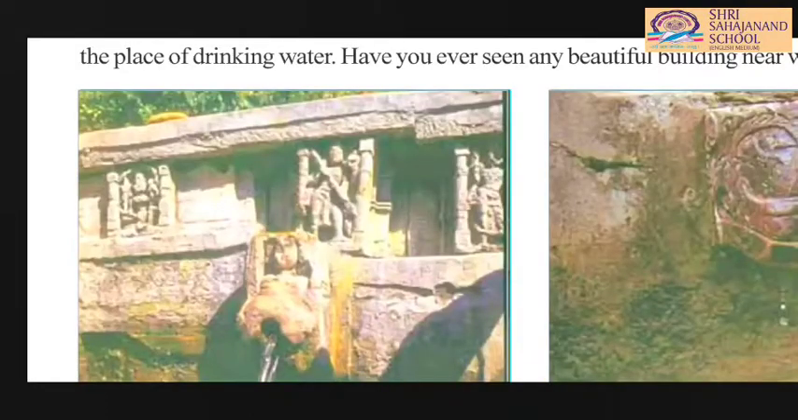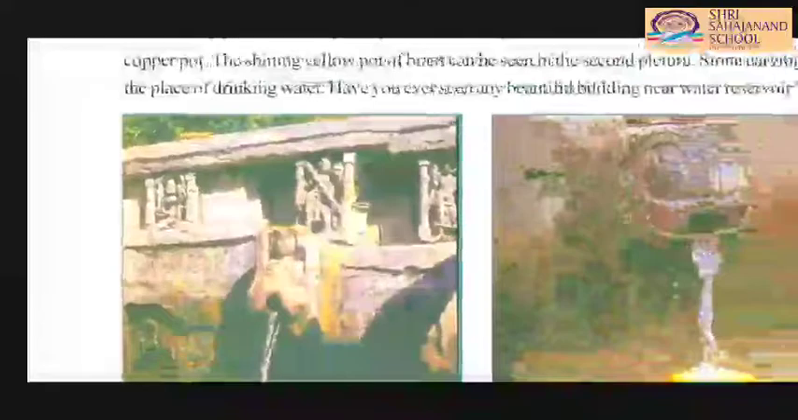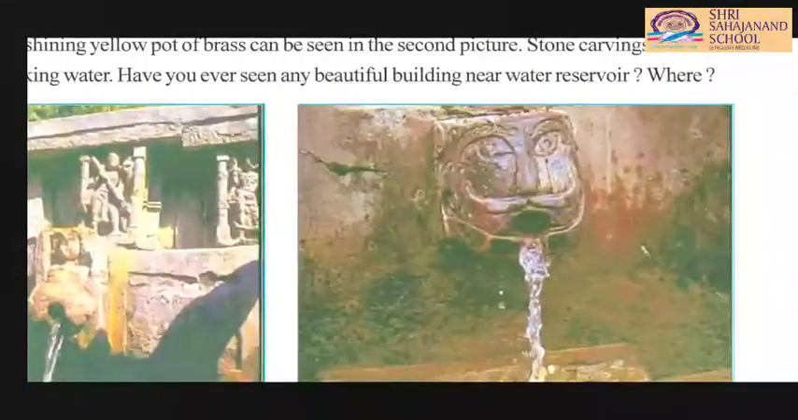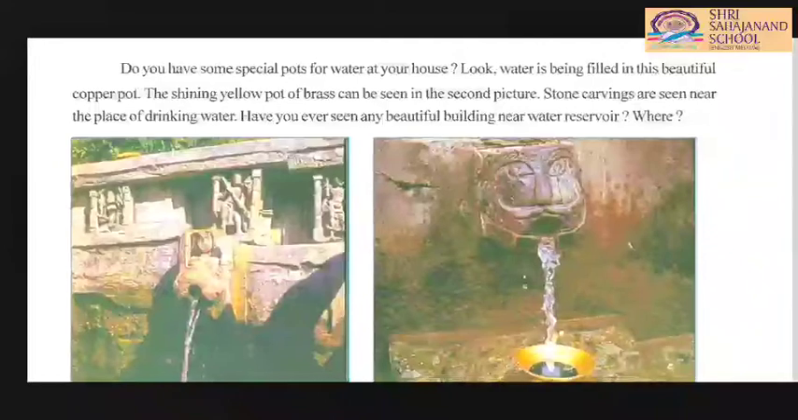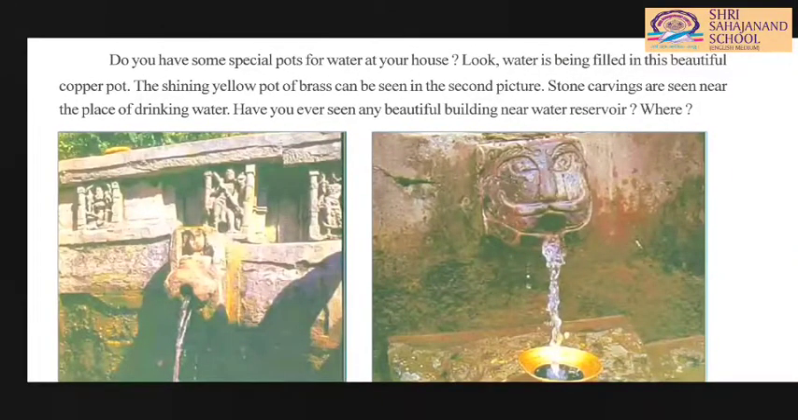So what do you mean by stone carving? Whenever an artist makes something on a stone by scratching it, as you can see here in the first picture some statues are there, in the second picture there is also a statue. So this kind of art is made by scratching the stone, and that is known as stone carving. Is it clear? What do you mean by stone carving and how do you pronounce it? Stone carving. Okay, stone carvings are seen near the places of drinking water.